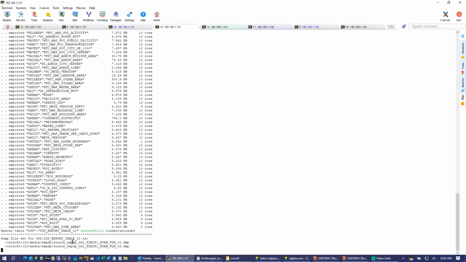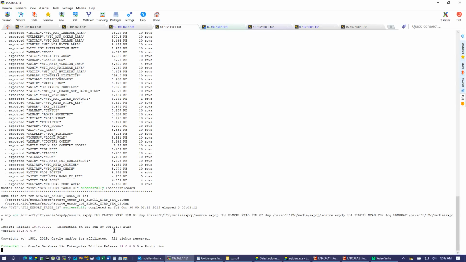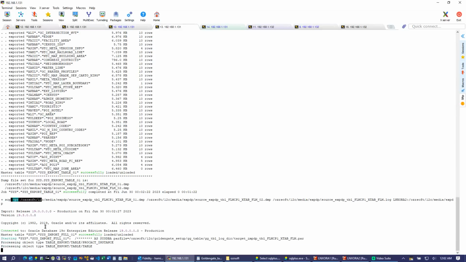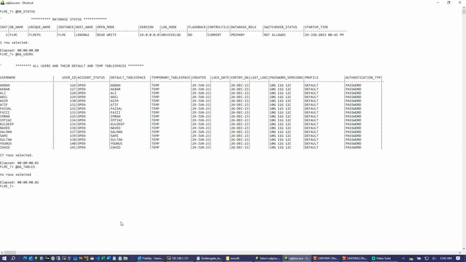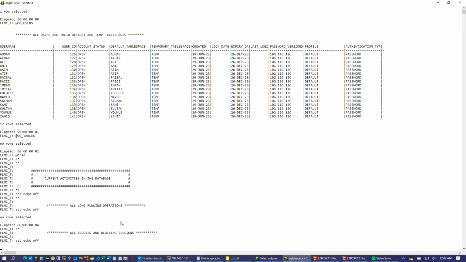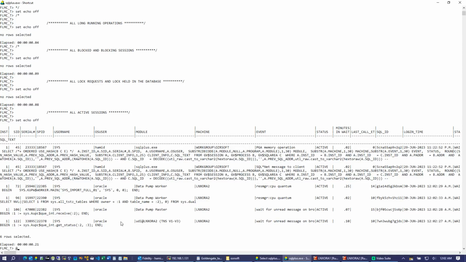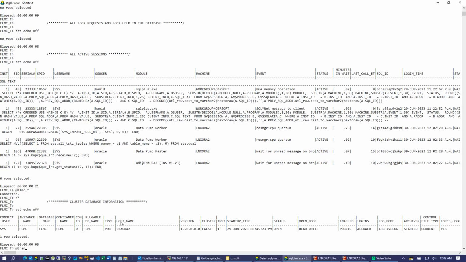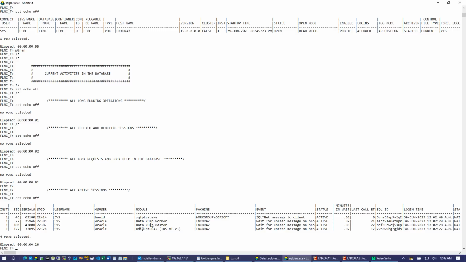Now it's copying those export dump files to the 19C server, and it completed the copy of those files. Now it's running the data pump import in the 19C database. Let me just check this real quick. See the master and the worker.